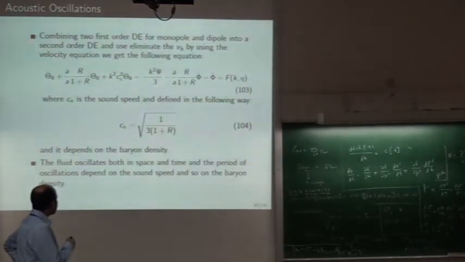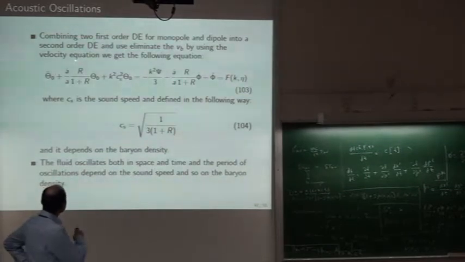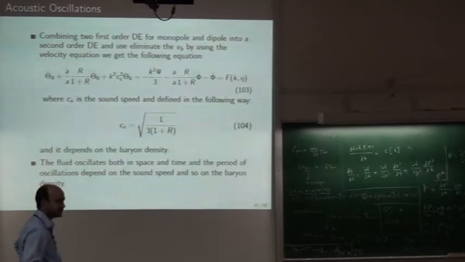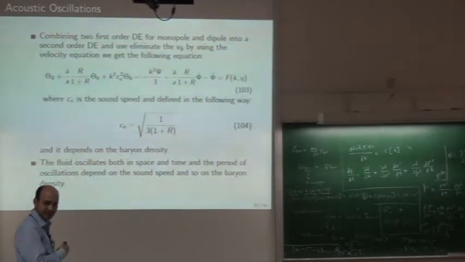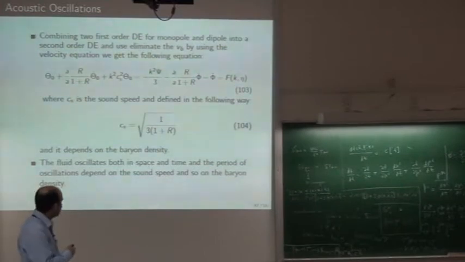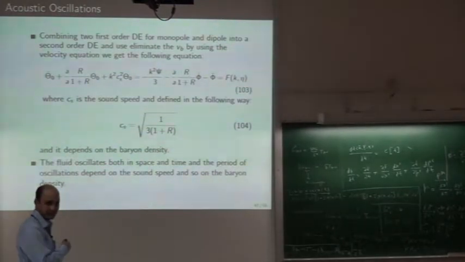Again these terms also come naturally. Just forget about, for example, this term and all of these terms, just focus on this thing, theta 0 and this one. What is this? This is the equation of simple harmonic motion, an oscillatory thing. So this is the equation for the simple harmonic oscillator, complicated by this damping term, which is due to the expansion of the universe.